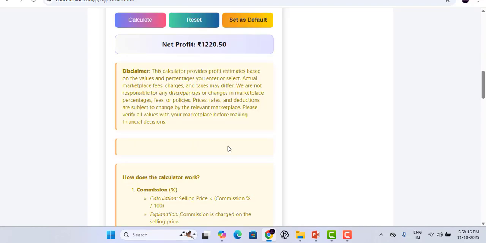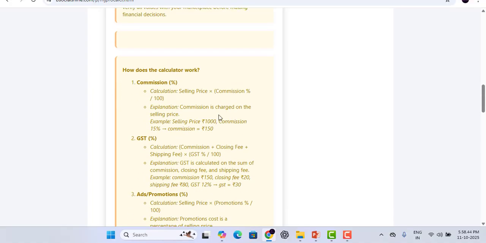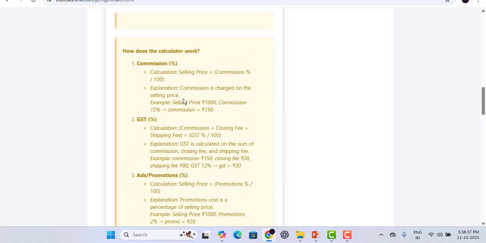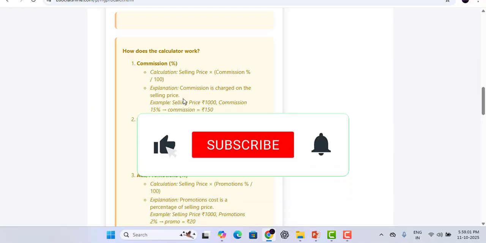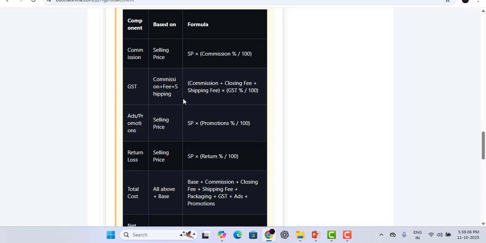That's the full demo of this MJ Pro Calci, the marketplace profit calculator, a simple, powerful and accurate tool designed for all online sellers. It's completely web based, guys, works on both PC and mobile and updates in real time. Here you can see how this calculator works, how it is performing. It will show how this website is built, how it is calculating with all its formulas. And you will get a brief summary table.